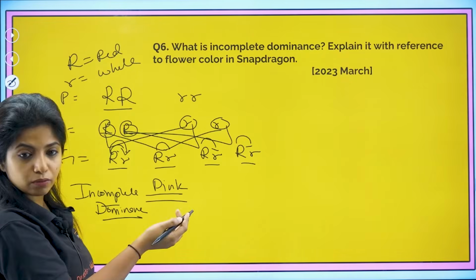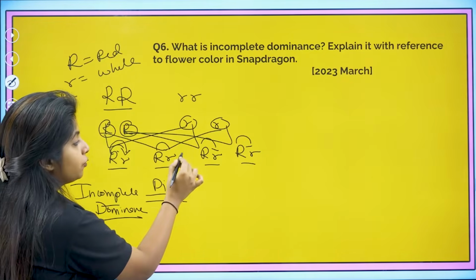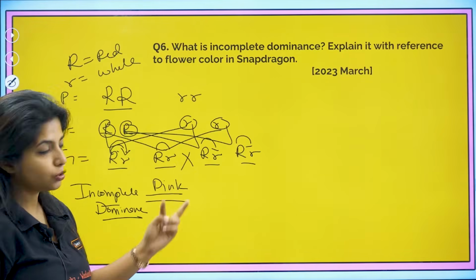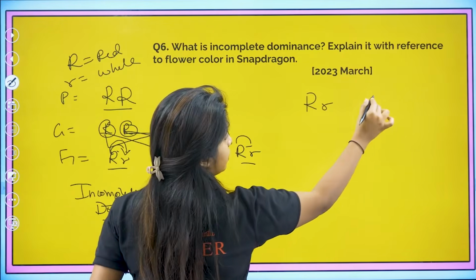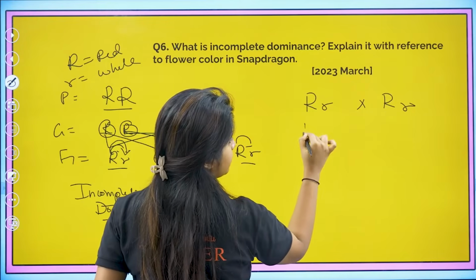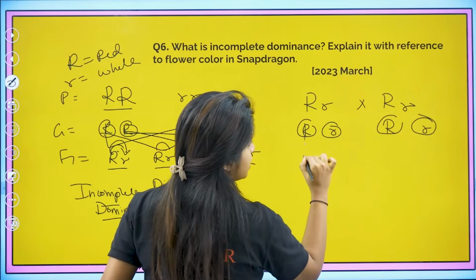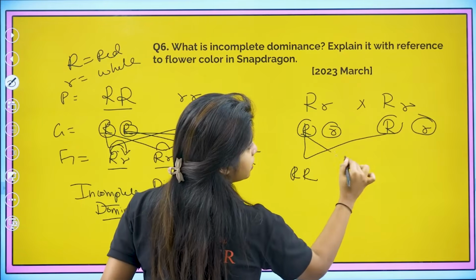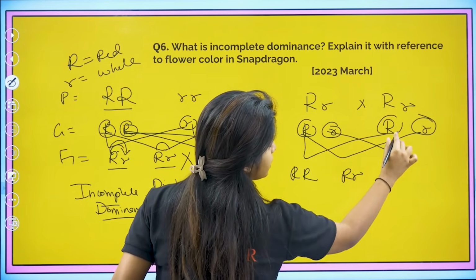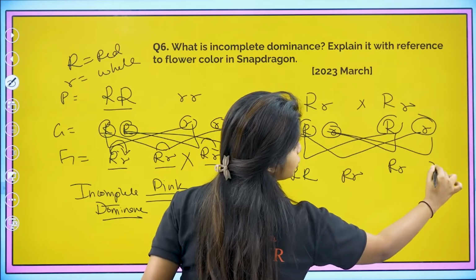Now Mendel was the person who did it, got confused, so he wanted to cross it again. So when he crossed it, my dear children, what happened? Let's see. So capital R, small r in the gametes, again capital R, small r in the gametes. This and this goes, you get capital R capital R. This and this goes, you get capital R, small r. This and this, capital R, small r, and this and this, small r, small r.